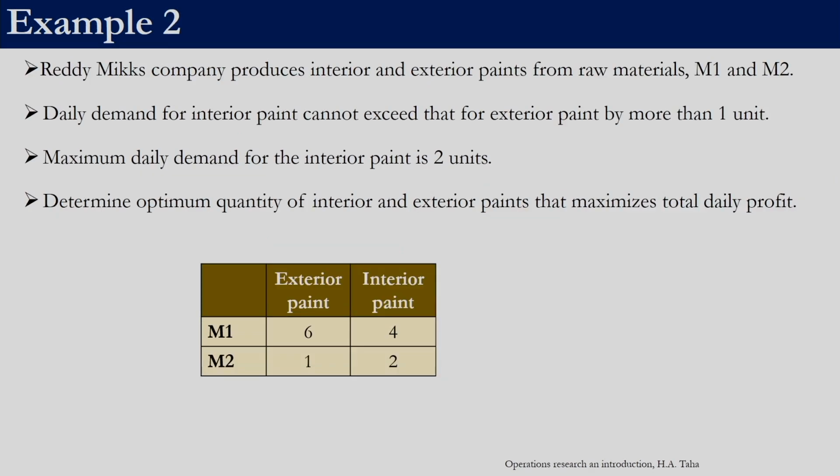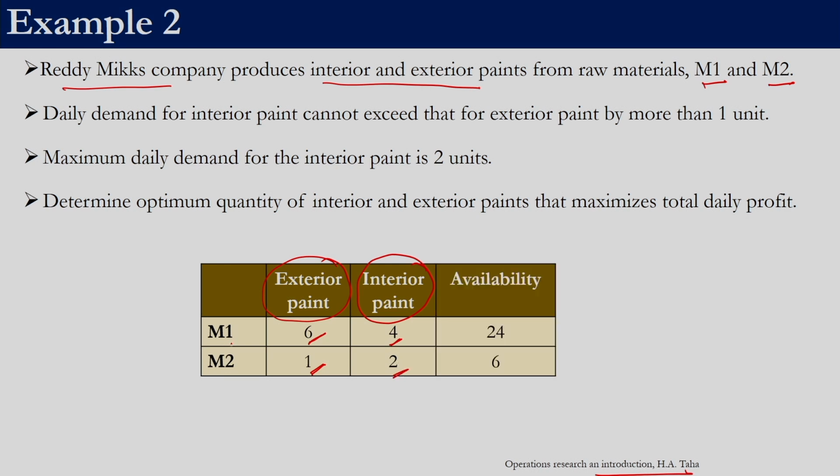So we will look at this second example, right. So in this example we have a paint company. This example is also taken from the book Operations Research: An Introduction by Taha. There is a paint company, Ready Mix company. It produces two types of paint, interior paint and exterior paint, right. To produce this paint, it requires raw material 1, M1, and raw material 2, M2. So for producing 1 unit of exterior paint, it requires 6 units of M1 and 1 unit of M2. For producing interior paint, it requires 4 units of M1 and 2 units of M2.